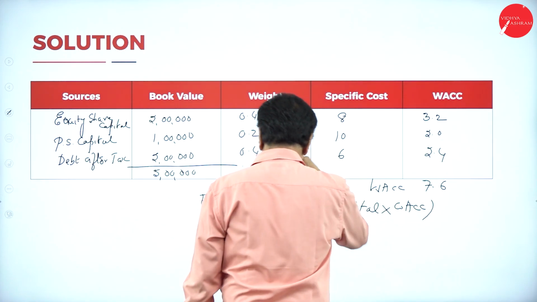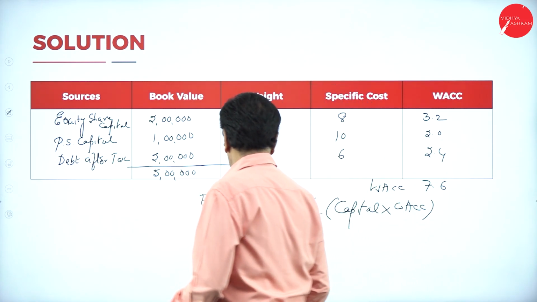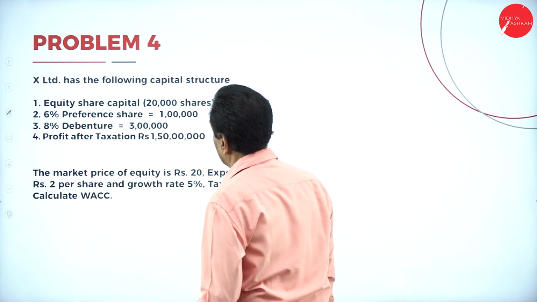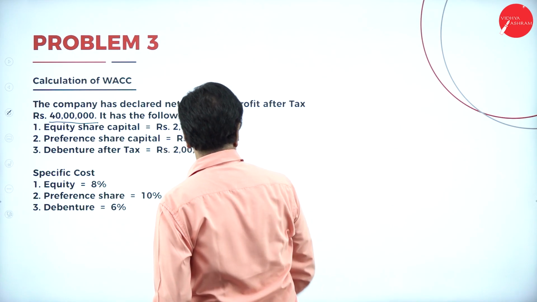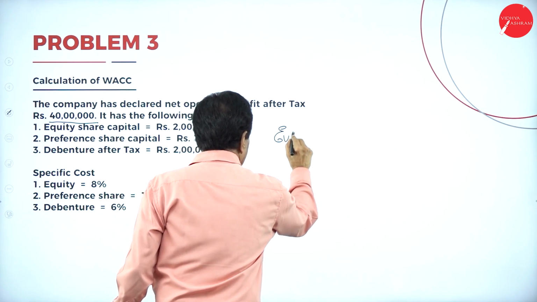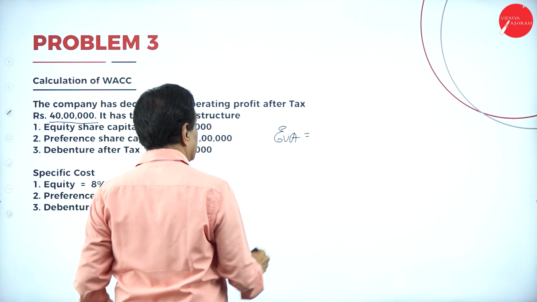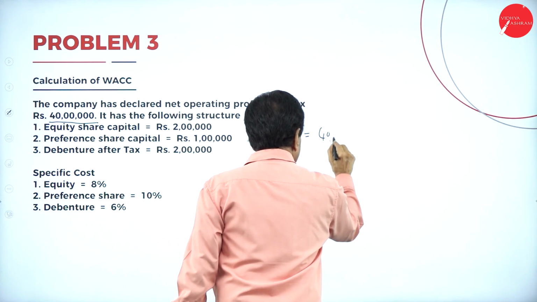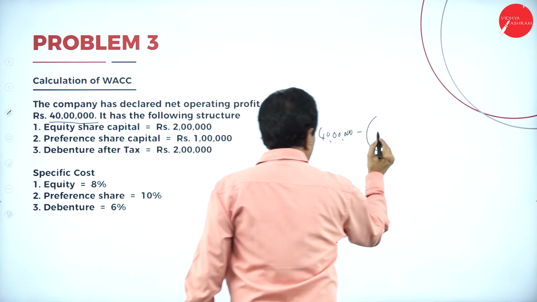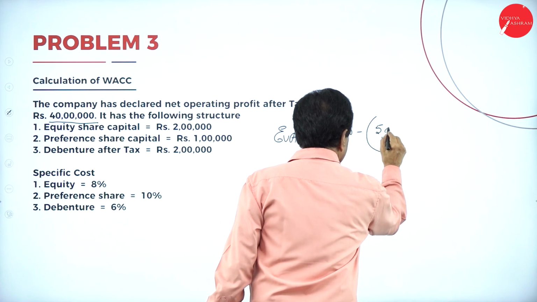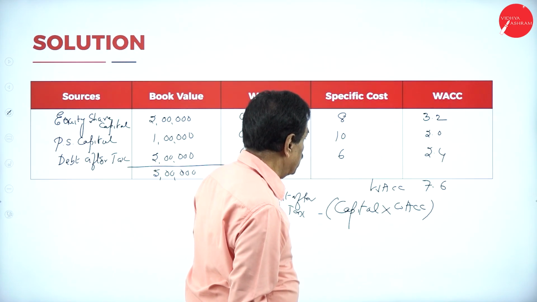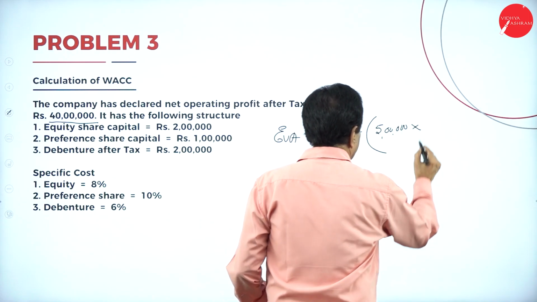Net profit after taxation, so here you can work out the EVA. Net profit after taxation is 40 lakh minus your capital investment of 5 lakh into your weighted average cost, which is 7.6%.